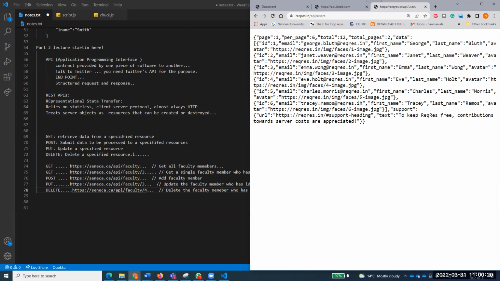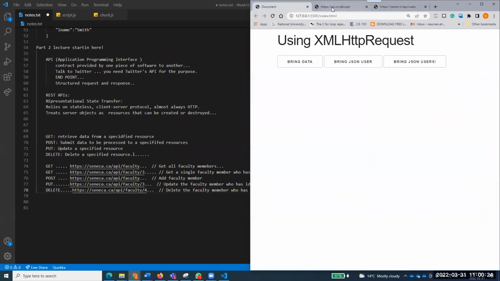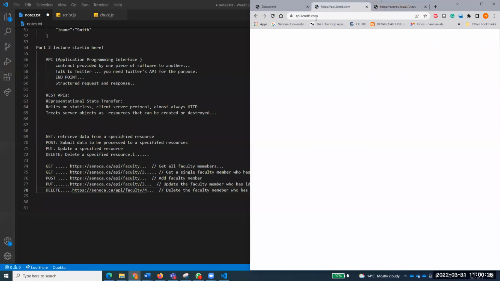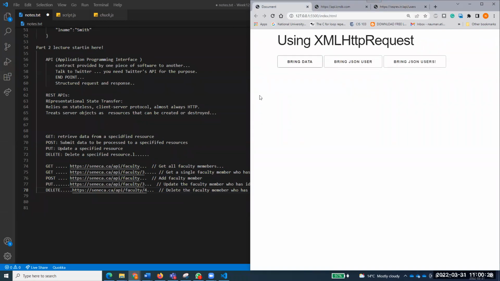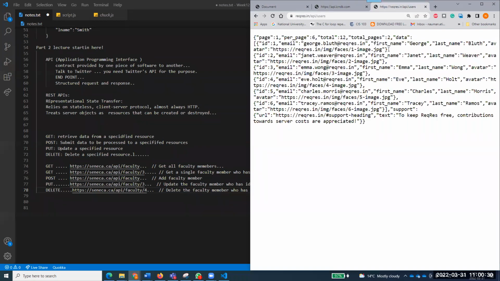Those who have looked at part 1, I've given them this assignment and this practice question. So I will be expecting that practice question from you as well. In your website, for example, bring that. As we are bringing the Chuck Norris joke, you have to bring these users into your website.